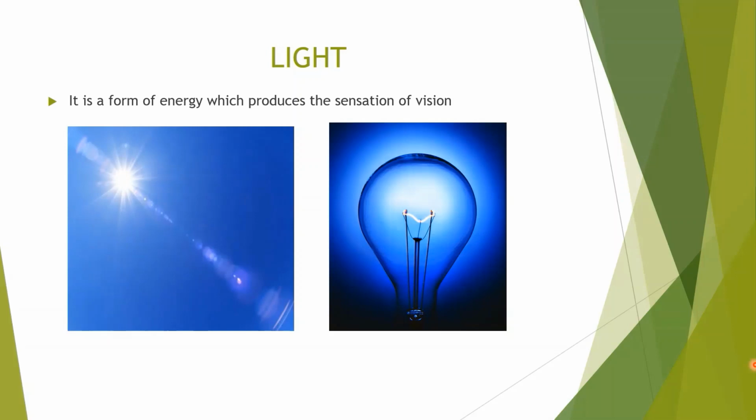Now, the next point is source of light. First, we'll take one example. Books are the sources of knowledge. Here, knowledge is given by books.